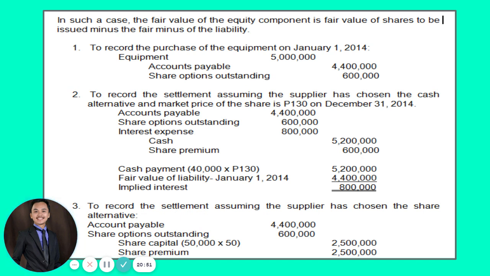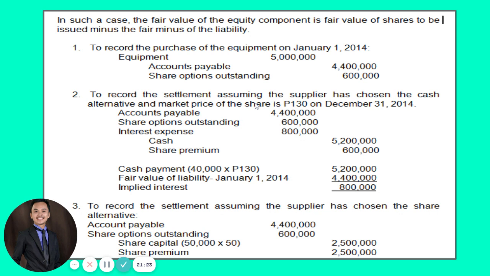Okay? Now, second, to record the settlement assuming that the supplier has chosen the cash alternative and the market price of the share is 130. Now, we don't actually need to vest it and divide it for how many years, since again, the vesting period is just 1 year. Immediately at the end of the 1 year, pwede na mag-vest or pwede na ma-exercise kung unsa man ang option ni supplier. So in this case, let's assume na supplier has chosen the cash alternative.